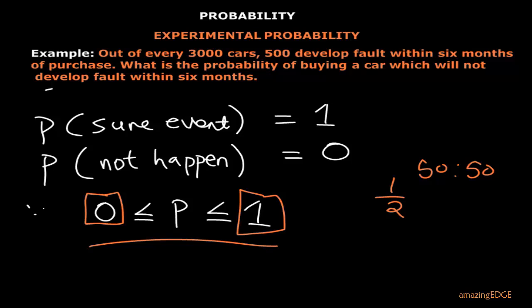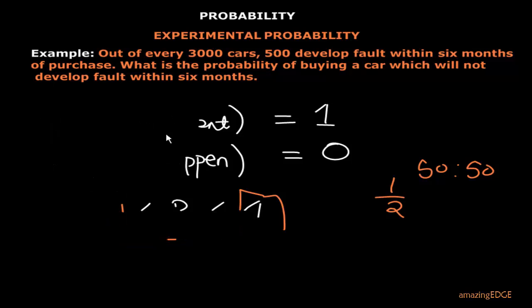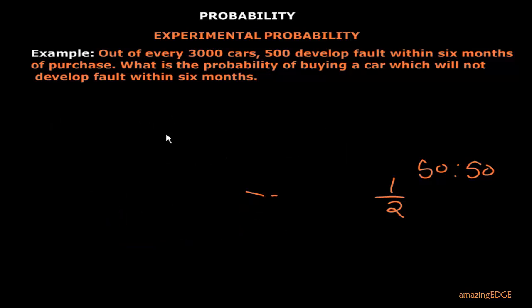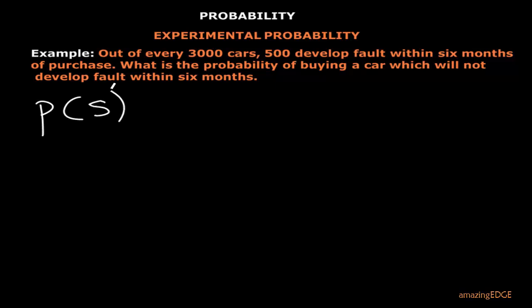Having said that, there is another thing that we also need to generalize. If maybe you have the probability of a set S, this is the probability of S happening. Then we can talk about the probability of S not happening. How do you get that? If you are given the probability of S happening, what will be the probability of S not happening?